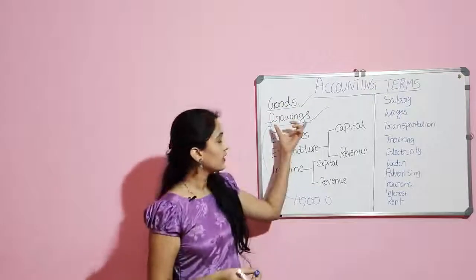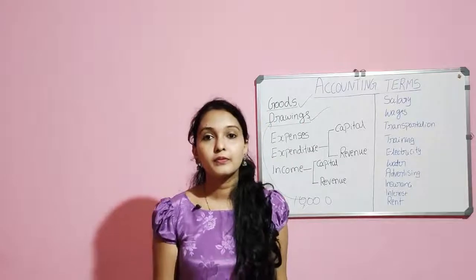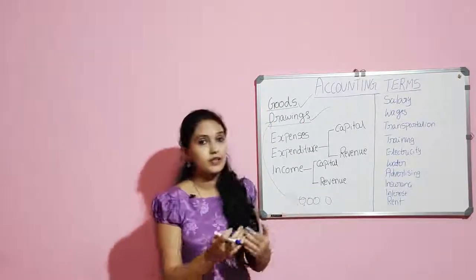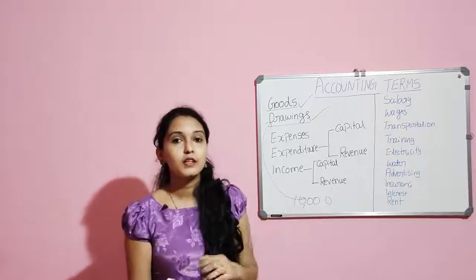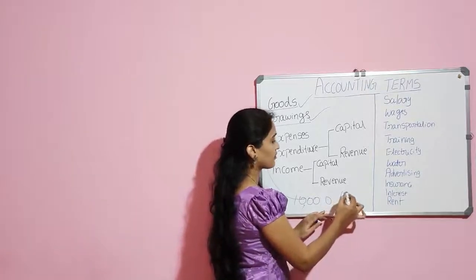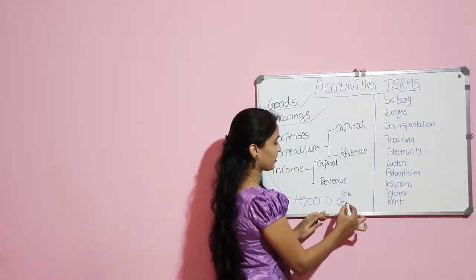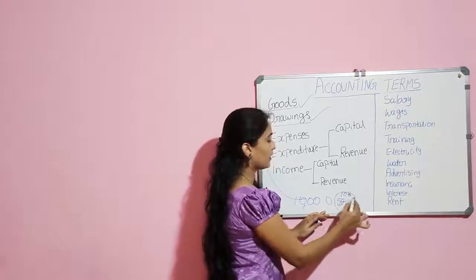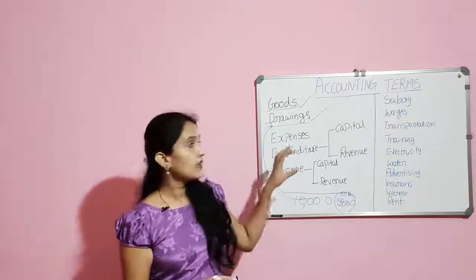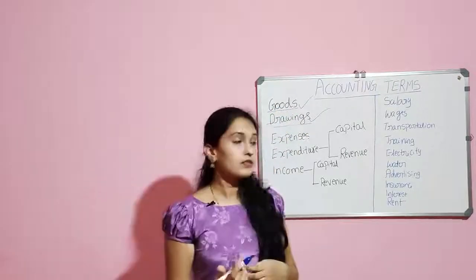So drawings can be money or goods. If the owner takes goods of the company, chocolates, for his personal use, say 10 boxes of chocolate worth 5,000, then this 5,000 should also be recorded in the company's books of account as drawings.